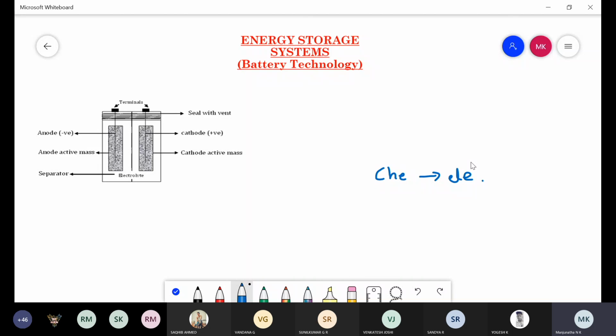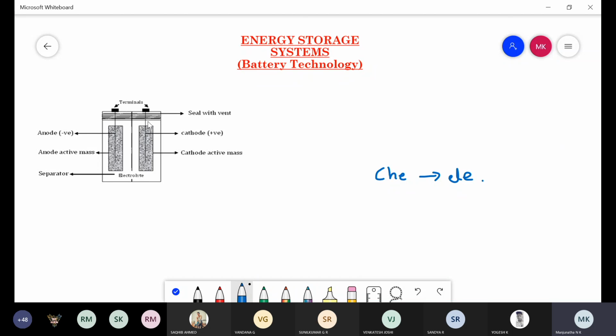For example, take a lead acid battery, nickel metal hydride battery or nickel cadmium battery, or another example, zinc air battery, lithium ion batteries, lithium manganese dioxide battery, etc. These are some examples of batteries. This is a clear definition of batteries.